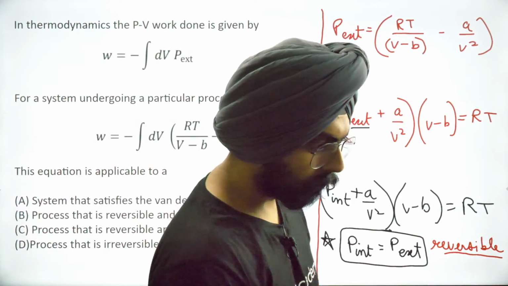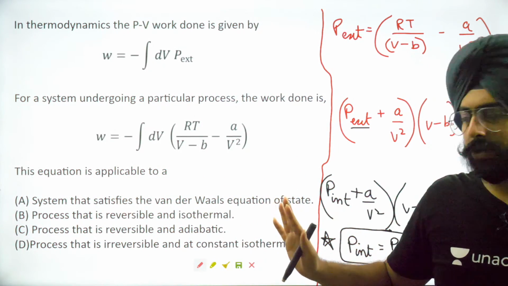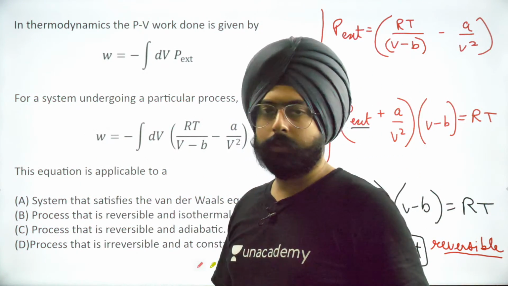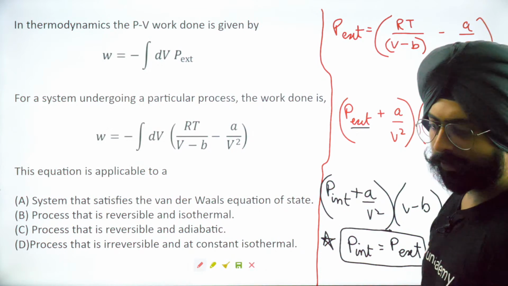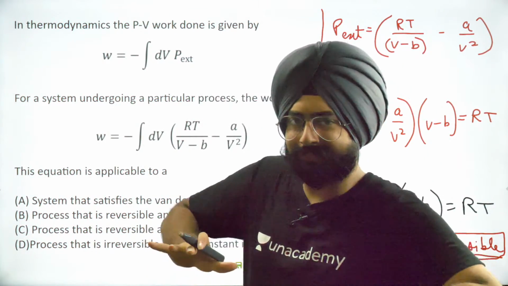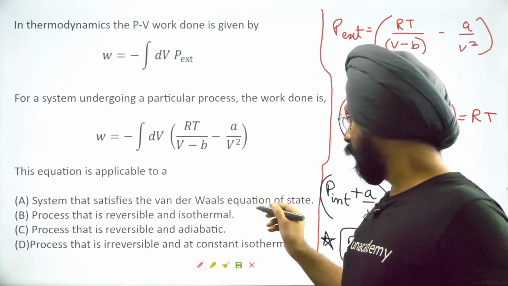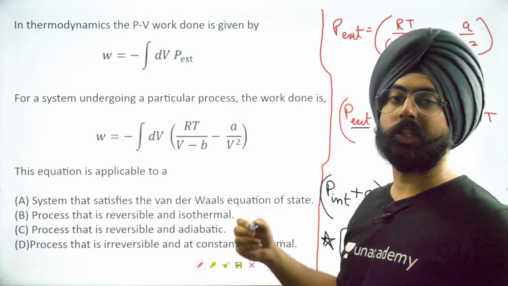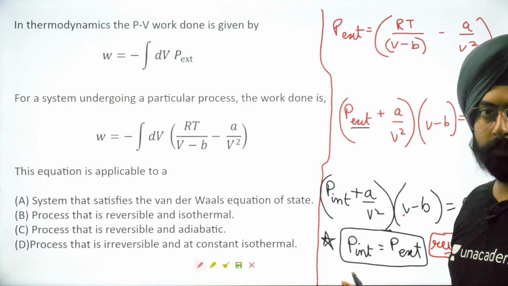Okay? So this equation is applicable to a system that satisfies the van der Waals equation of state, only if it is reversible. This question is a little off. They should have first of all mentioned over here a van der Waals equation of state in a reversible condition. This equation is not applicable for irreversible conditions.